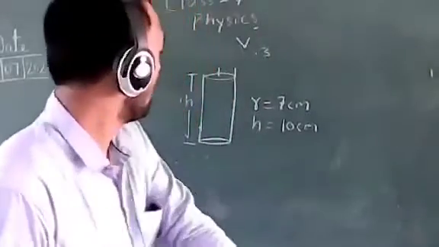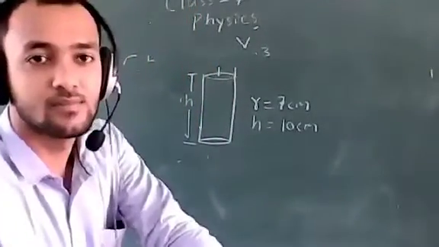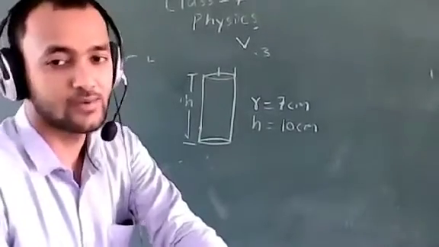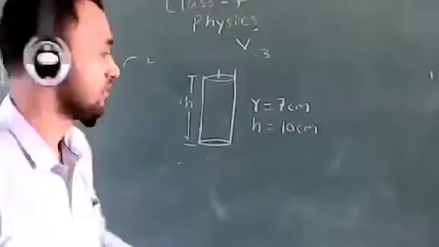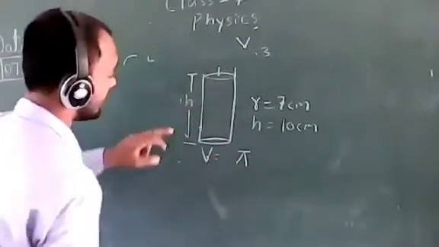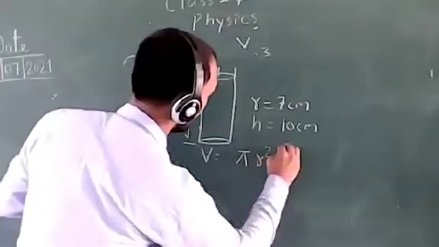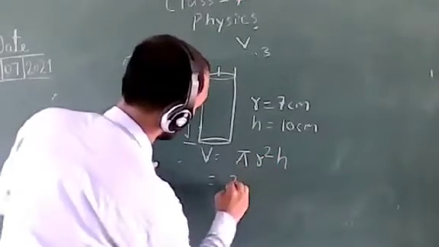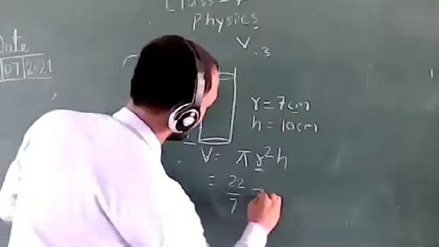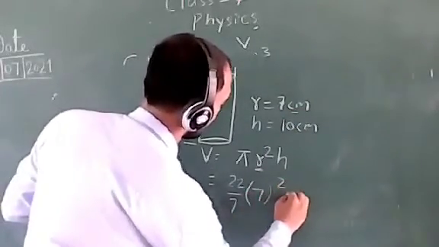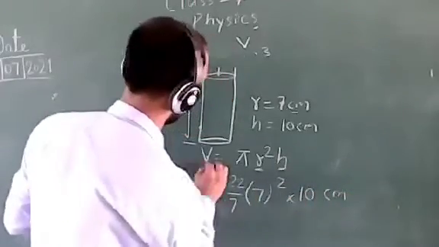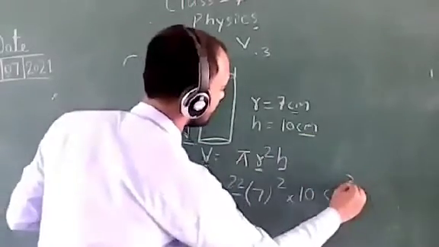So tell me, Akhil, what is the formula of volume of a cylinder? Sir, pi r square h. Very good. Volume for calculating a cylinder is pi r square h. Value of pi is 22/7. Radius is given 7 centimeter, and 7 square. H is 10, and we know the unit for volume, if centimeter is given, is centimeter cube.